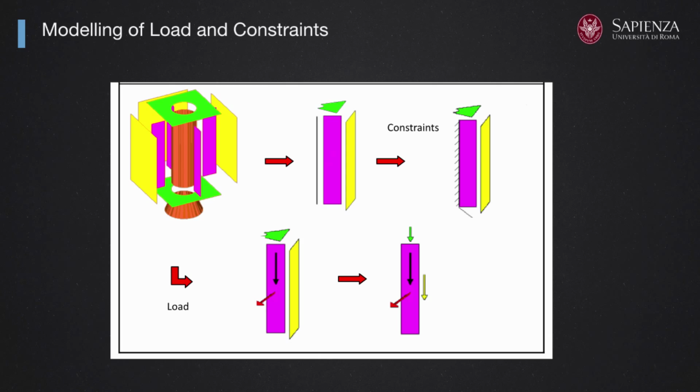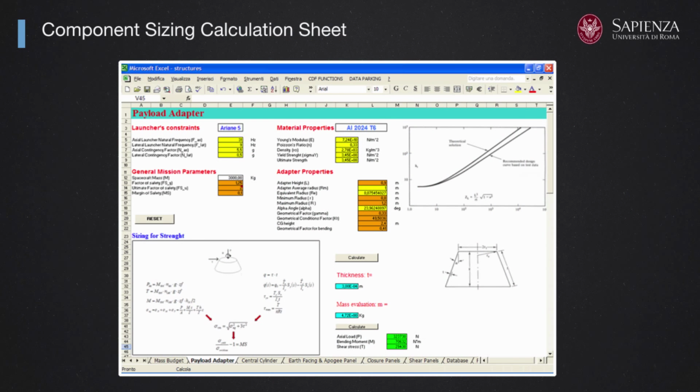And of course, when you are evaluating the component, you have already made some decisions about the material being used, or the thickness of your component, or the way the component is constrained by the other ones. And all that is implemented in the component sizing calculation sheet.